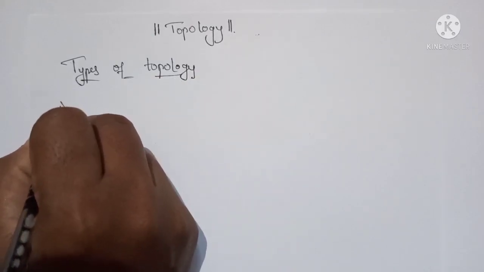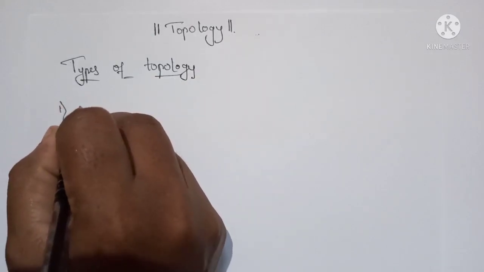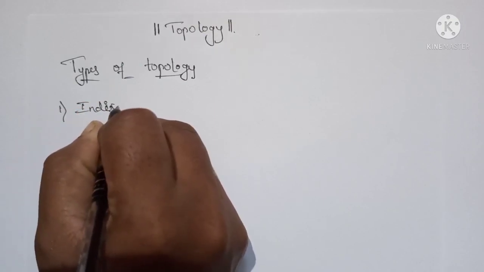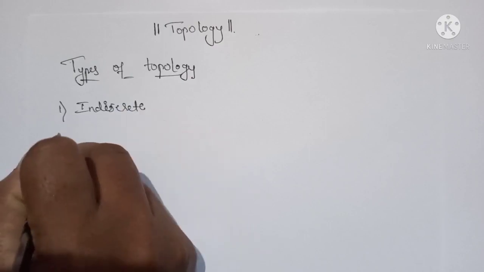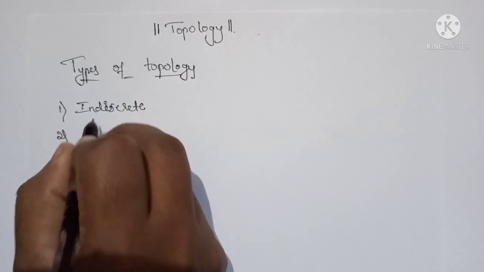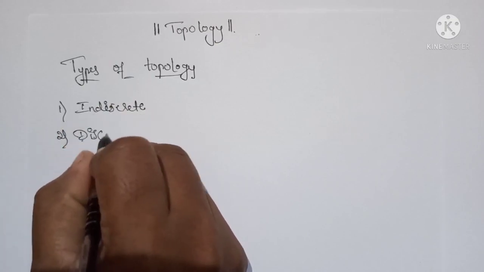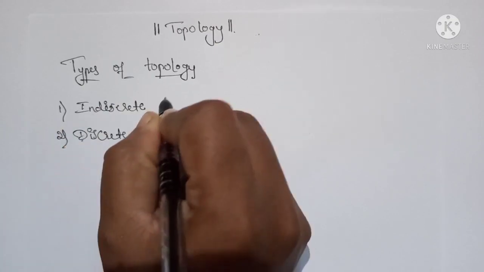So in this, first, we have already seen the indiscrete and discrete topology, right? So once again we will recall this one, discrete and indiscrete topology.